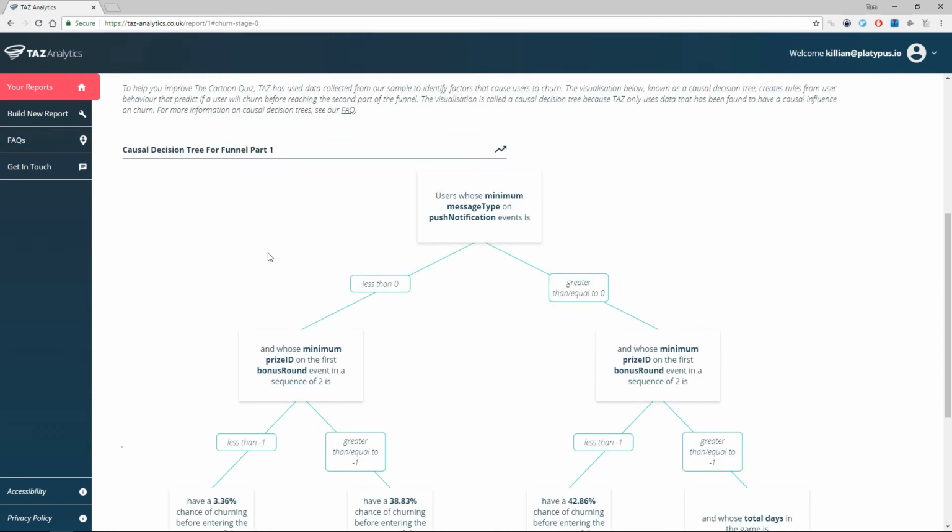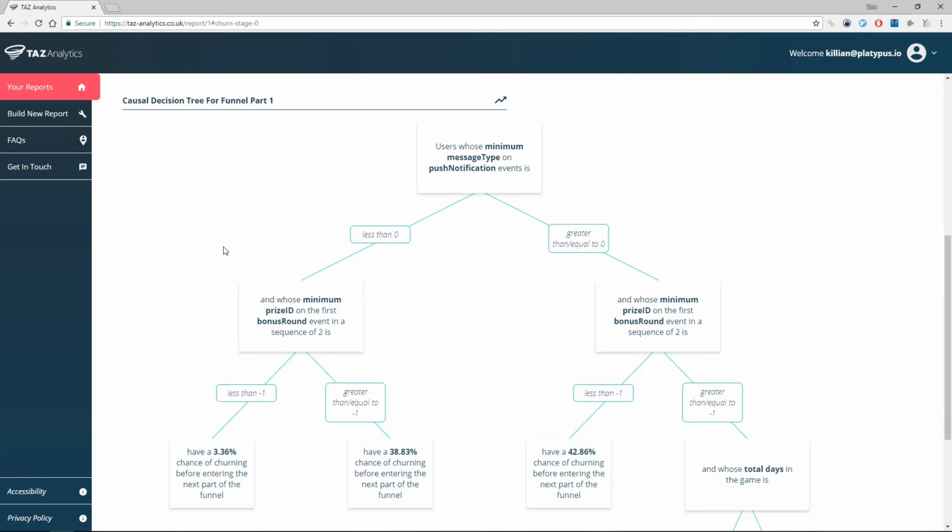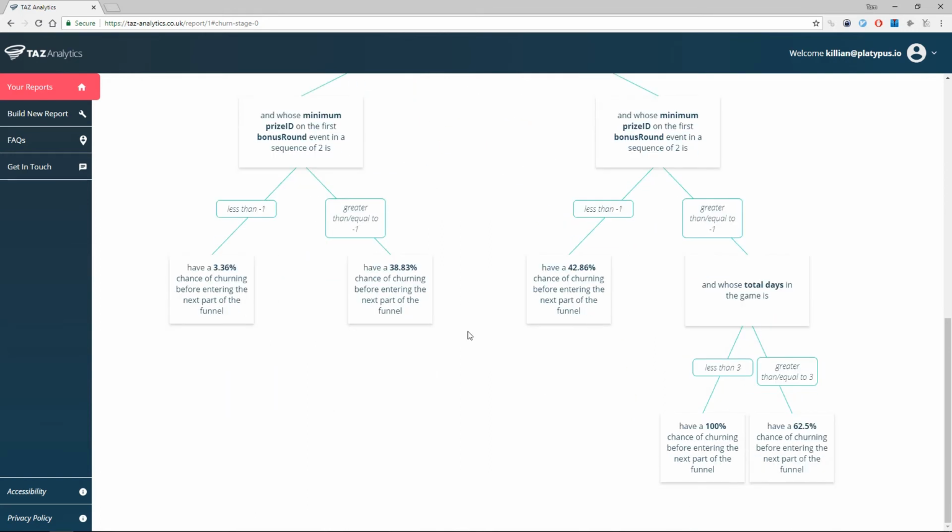TAZ uses causal inference techniques to only include variables in its analysis that have a causal effect on churn. We hope this helps you to improve your product much faster than traditional analytics platforms allow. For the Cartoon Quiz, we see that users who receive a push notification, whose message type is greater than 0, are more likely to churn than users who don't. Seems like message type 0 is much more effective than the others.